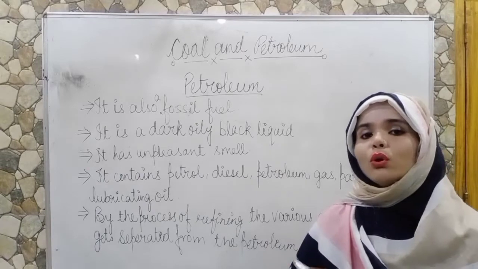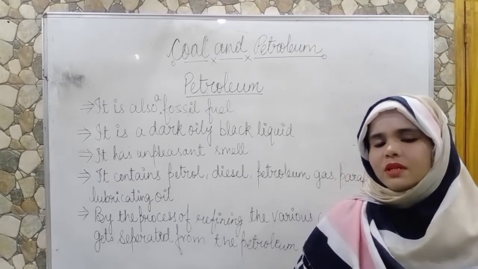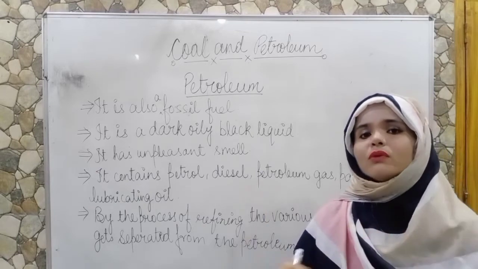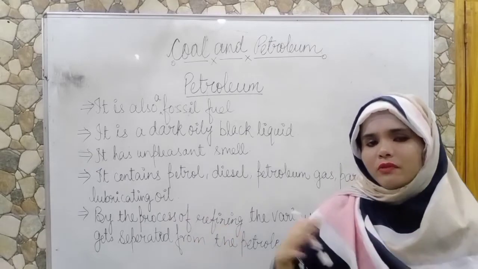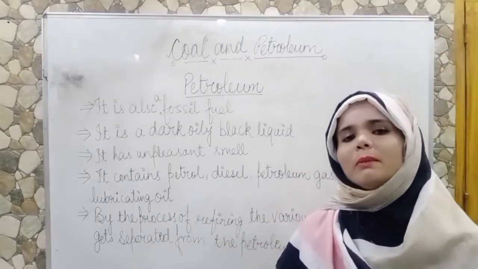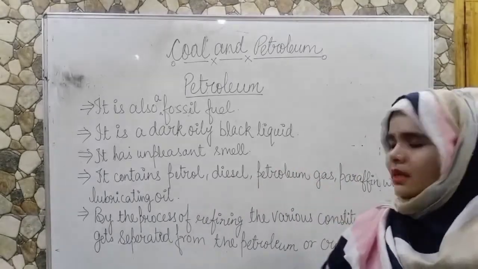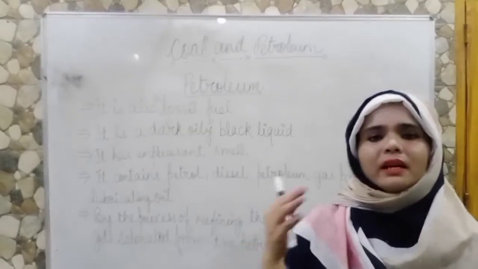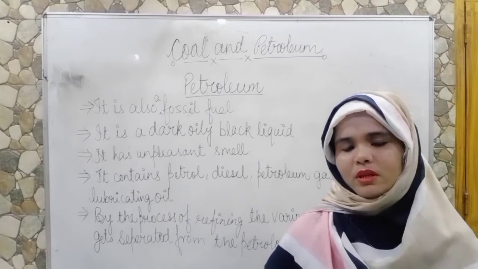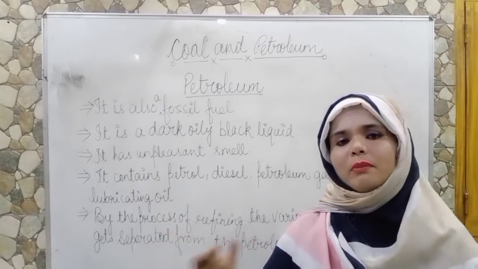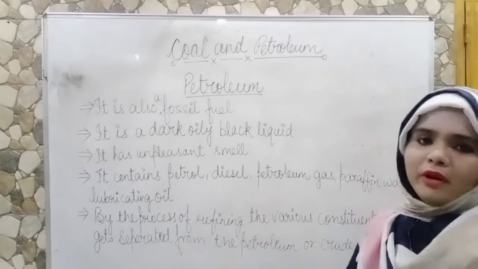Actually, petroleum is also known as crude oil. By the process of destructive distillation, or you can say by the process of refining, we get all the constituent substances that differ from each other. We get all these substances from petroleum by the refining process, and these constituent particles get separated from one another, and they are all very useful to us.